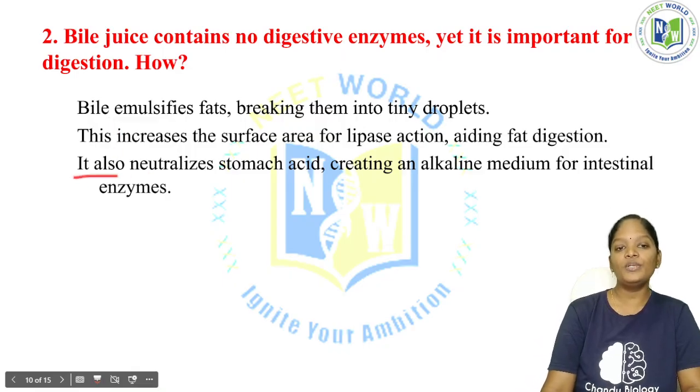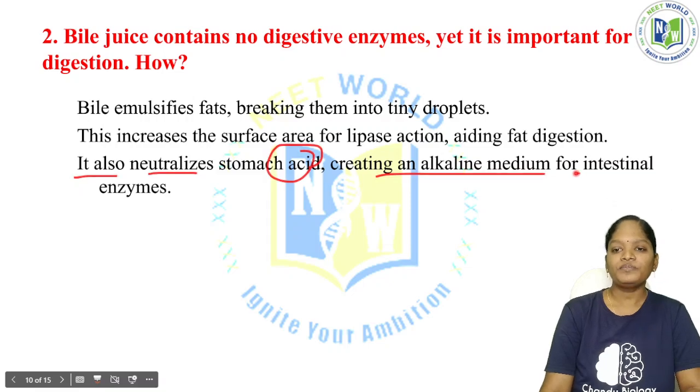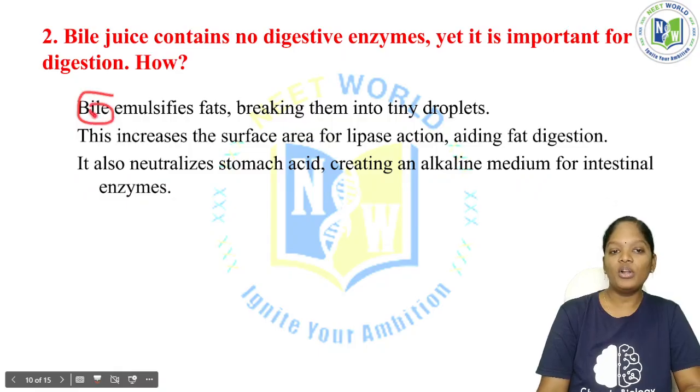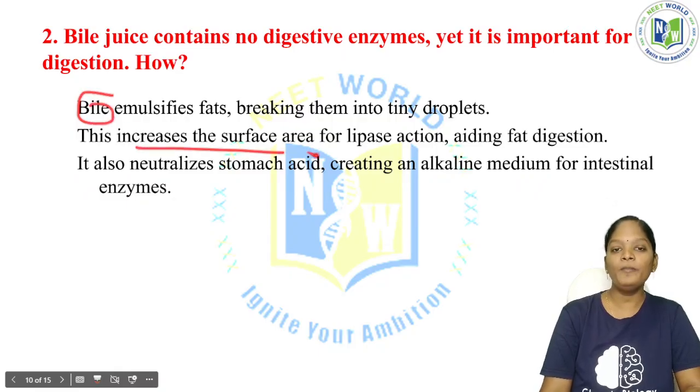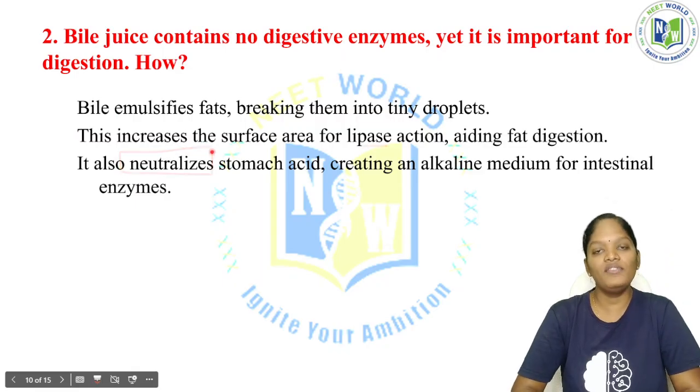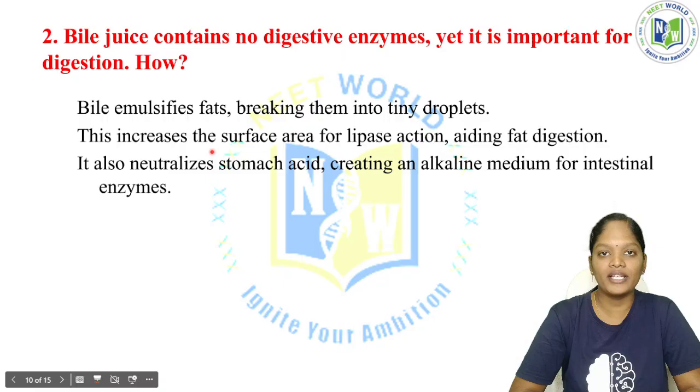It also neutralizes the stomach acid, creating an alkaline medium for intestinal enzymes. See here, the bile is not only increasing the surface area, it also neutralizes the stomach acid. We have stomach acid, which is nothing but hydrochloric acid, and this acid has an acidic pH.